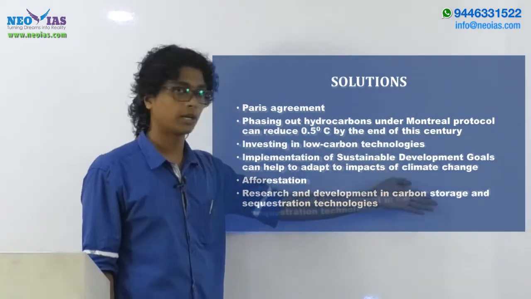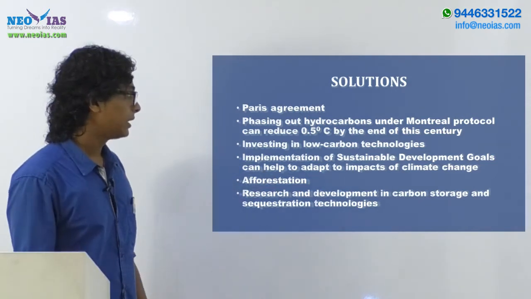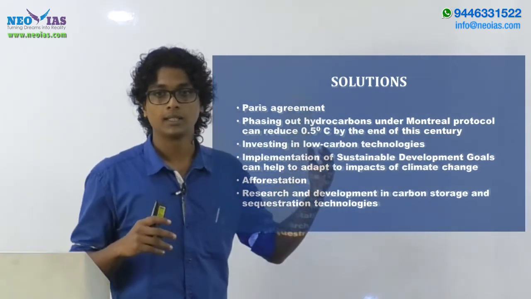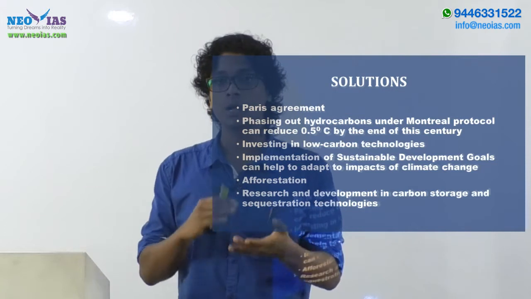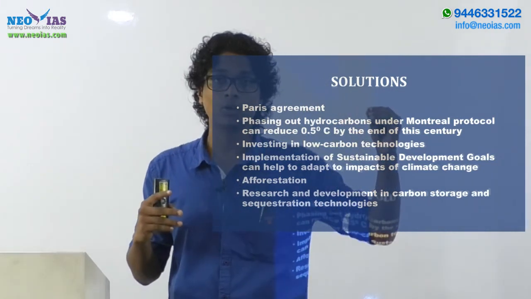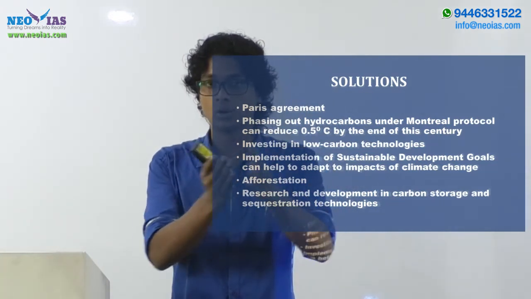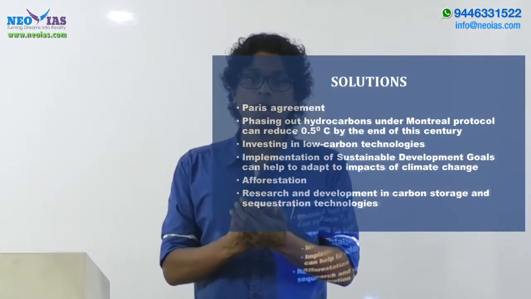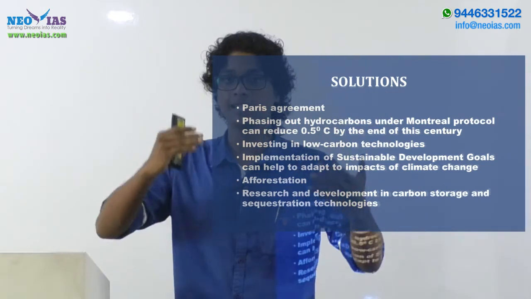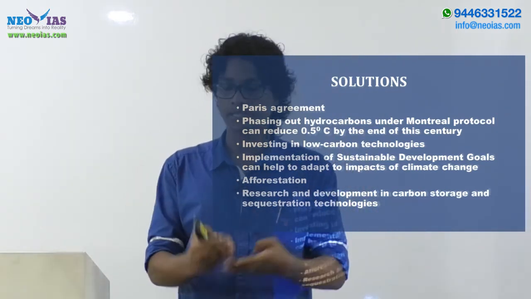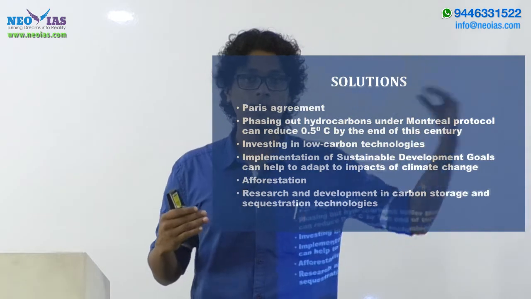Then investing in low carbon technologies, moving towards renewable energy, and implementation of the Sustainable Development Goals. The Sustainable Development Goals aim to attain sustainable development, and the Paris Agreement and the like are aiming to attain the same thing. For example, if there is an SDG goal regarding poverty, and we could eradicate poverty, that will help us adapt to climate change, especially in developing as well as least developed countries. So if we could attain the Sustainable Development Goals, it will help us adapt to climate change.